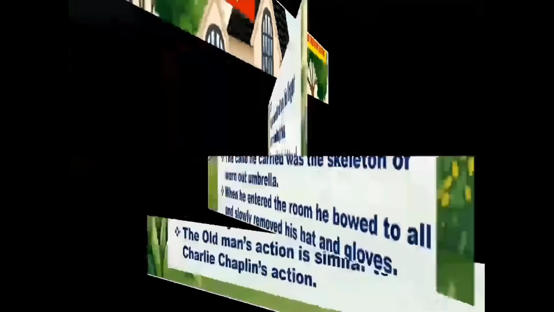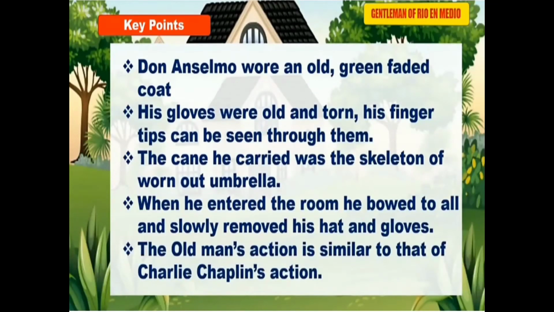Don Anselmo wore an old green faded coat. His gloves were old and torn. His fingertips can be seen through them. The cane he carried was the skeleton of a worn out umbrella. When he entered the room, he bowed to all and slowly removed his hat and gloves. The old man's action is similar to that of Charlie Chaplin's action.